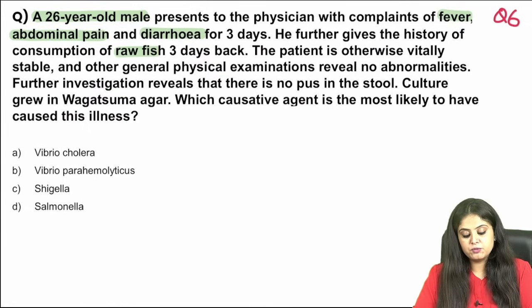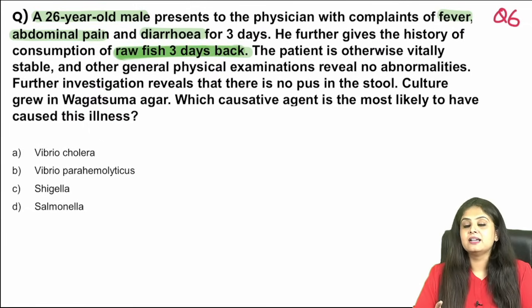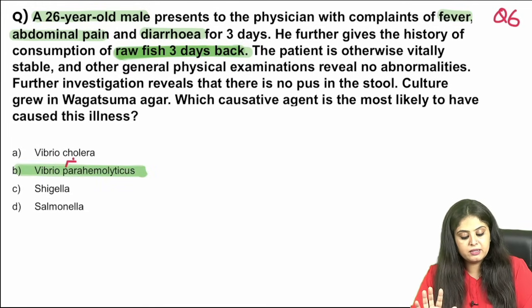There's a history of consumption of raw fish 3 days back. Now, when they start talking about seafood, out of all of these mentioned over here, definitely Vibrio parahaemolyticus is one differential diagnosis that I've kept. We had learned that Vibrio parahaemolyticus, P for prawns and some kind of fish, so seafood would be mentioned.